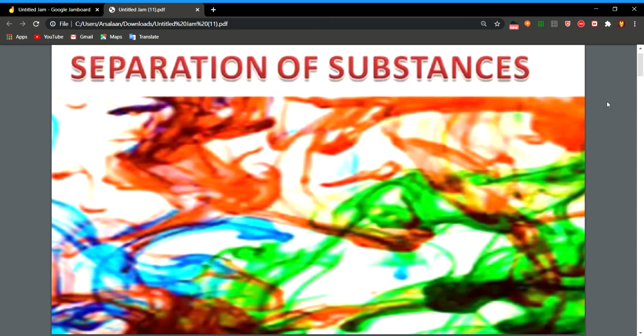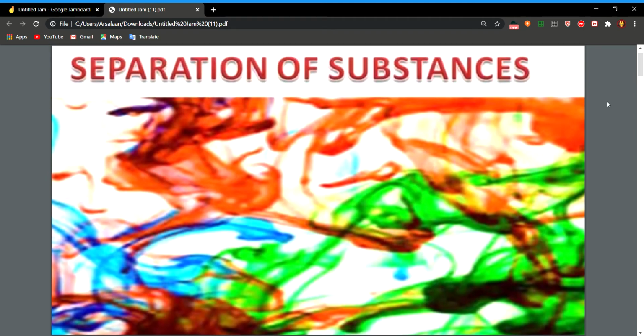Now what is a mixture? A mixture is a substance that contains two or more pure substances mixed together in different proportions. The substances which are mixed in the form of a mixture are called the constituents. In a mixture, the components do not lose their identity. They are usually separated by simple physical methods.